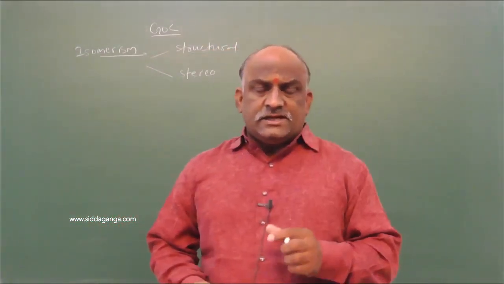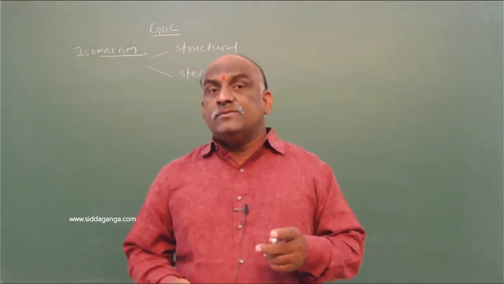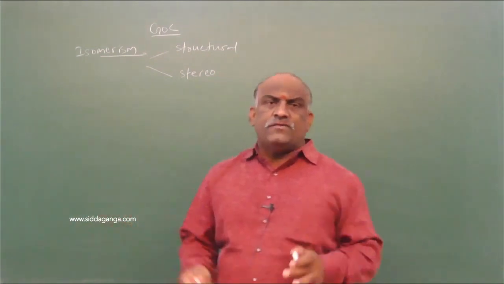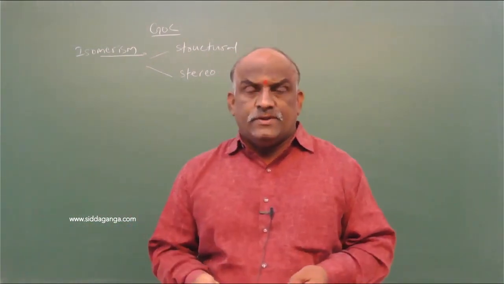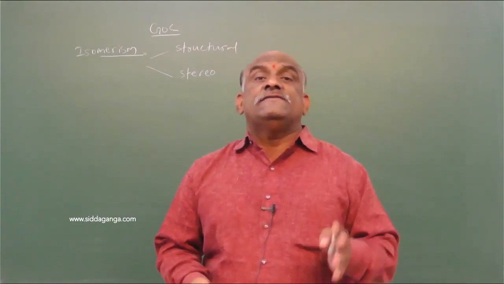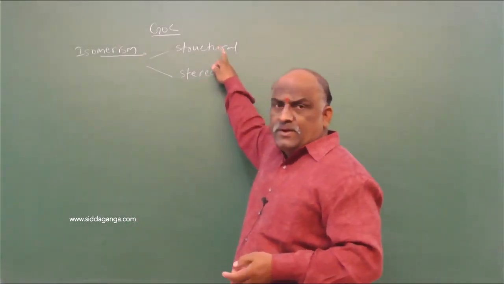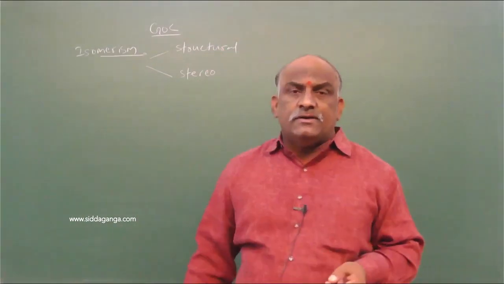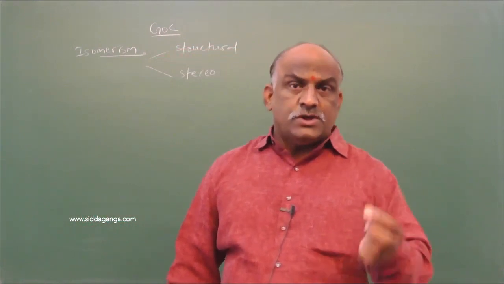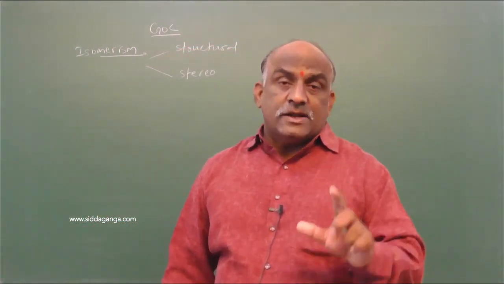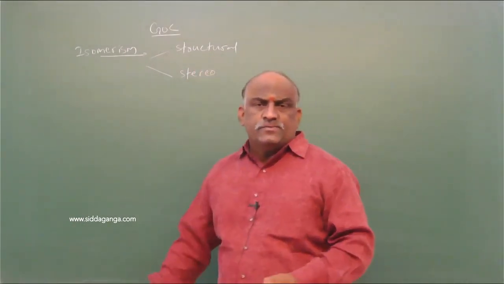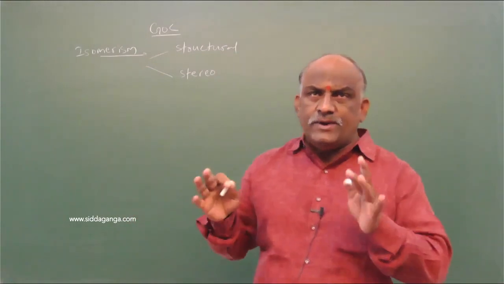What is the meaning of structural isomerism? A change in the structure leads to the formation of different types of compounds, but the molecular formula is the same. Same formula, but it differs with respect to the structure. What about stereo? Stereo is nothing but differing with respect to the orientation of the groups or elements. Such isomerism is called stereoisomerism. Structural means simple, just a change in the structure. Already you have a complete idea regarding this.